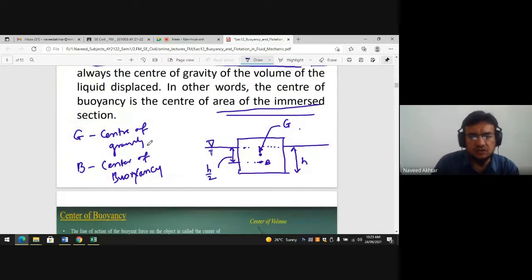So here also you can see that for this submerged object, this volume of the fluid is displaced. That's why the center of that displaced fluid is called the center of buoyancy.